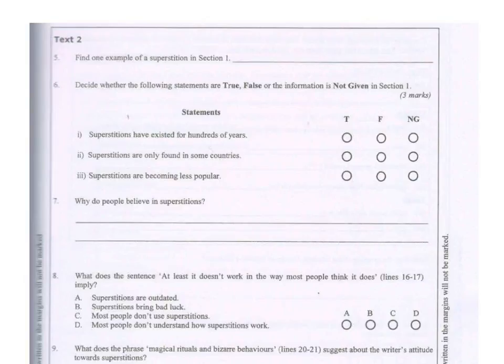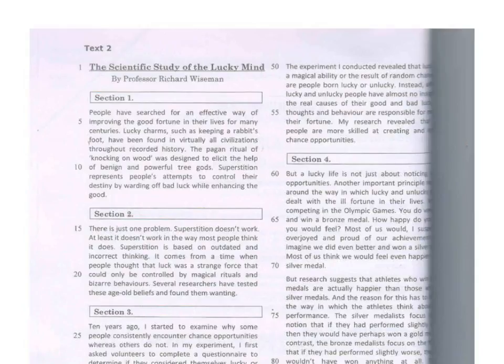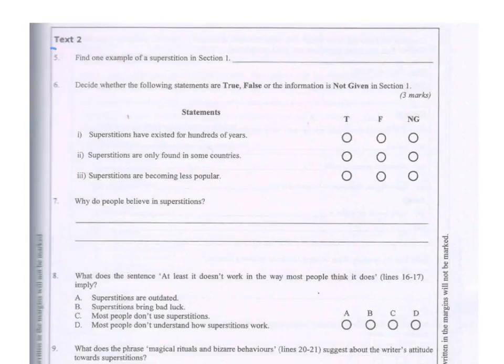What we are going to do now is continue with Text 2, Paper A. Let's take a look at the reading comprehension. It is titled The Scientific Study of the Lucky Mind. Again, we don't want to read the text. We want to look at the question and then go find the answer. This is how you approach this exam.